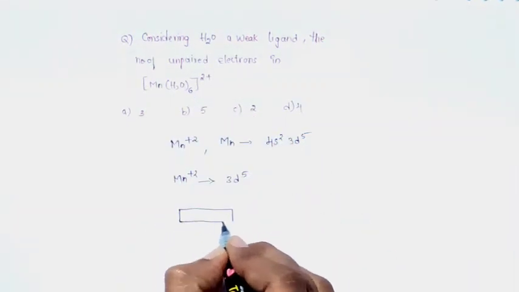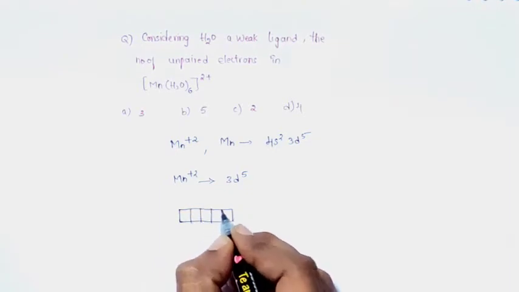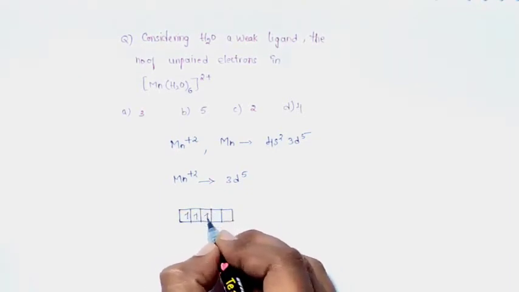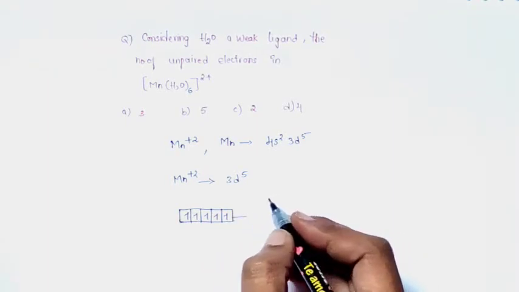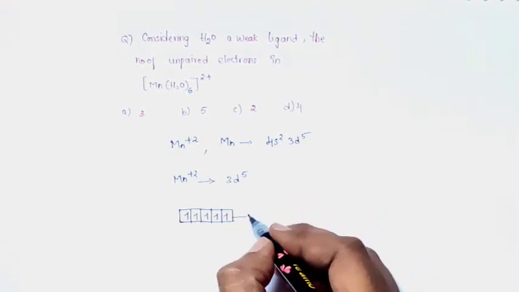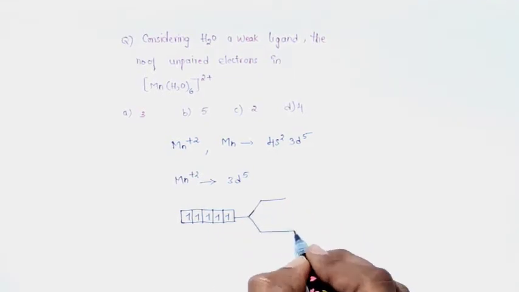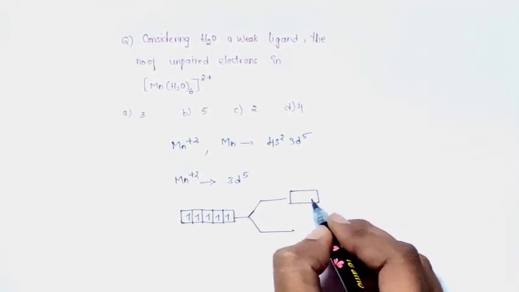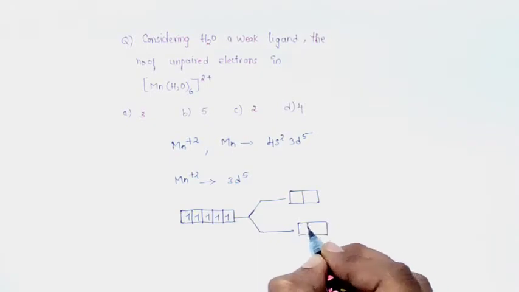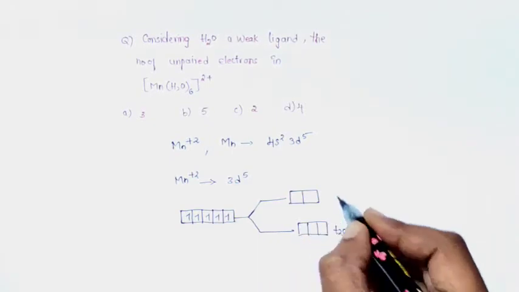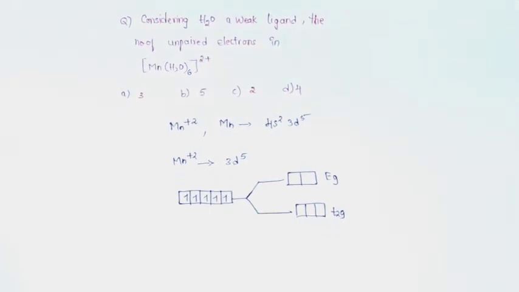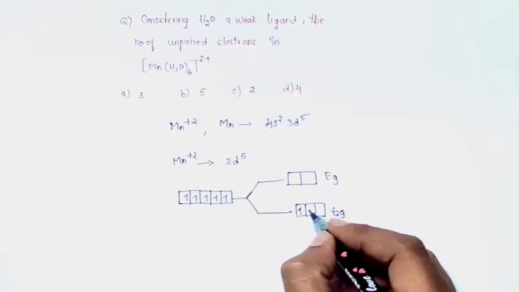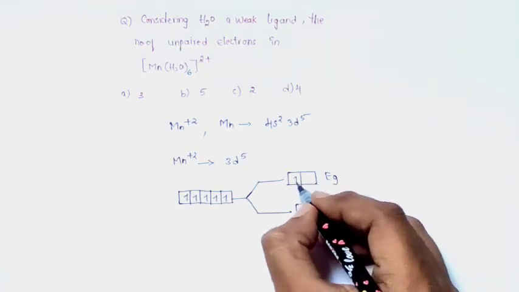Let's draw the 5 d orbitals: 1, 2, 3, 4, 5. Five electrons are filled. This is an octahedral complex, that is, it undergoes crystal field splitting into two sets: one is Eg and the other is T2g. This is T2g and this one is Eg. Since water is a weak ligand, the electron filling would be like this: 1, 2, 3, 4, 5.